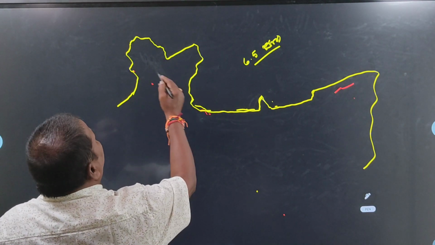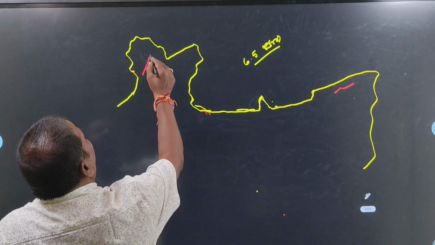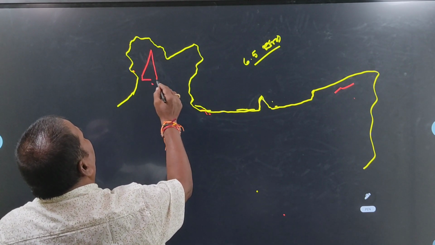On the western side, in Jammu and Kashmir, one important peak is there. Its name is Nanga Parbat.